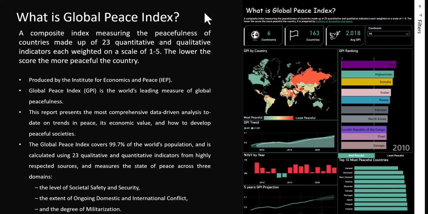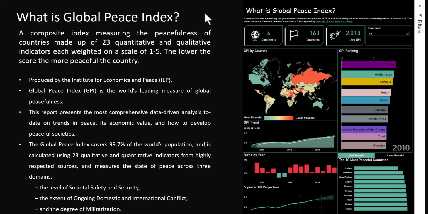So I was able to prepare this slide using the integration from Microsoft Power BI and PowerPoint for slides. So come with me. What is Global Peace Index? A composite index measuring the peacefulness of countries made up of 23 quantitative and qualitative indicators, each weighted on a scale of 1 to 5. The lower the score, the more peaceful the country. This report was originally prepared by the Institute for Economics and Peace, so I was able to obtain the data set that I used for this project.